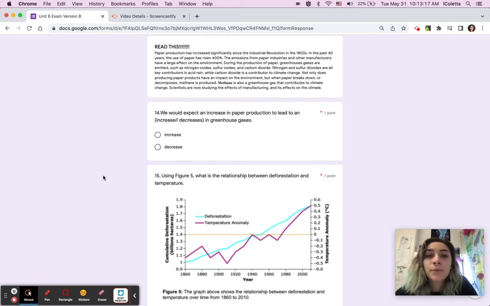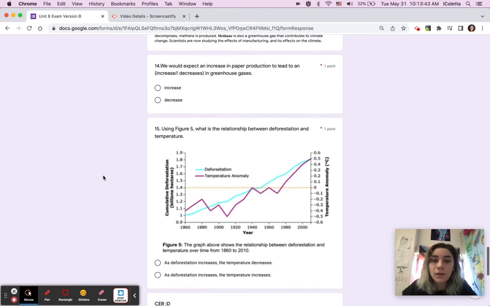Not only does producing paper products have an impact on the environment, but when paper breaks down or decomposes, methane is produced. Methane is also a greenhouse gas that contributes to climate change. Scientists are now studying manufacturing and its effect on climate change. Number 14, we would expect an increase in paper production to lead to an increase or decrease in greenhouse gases.